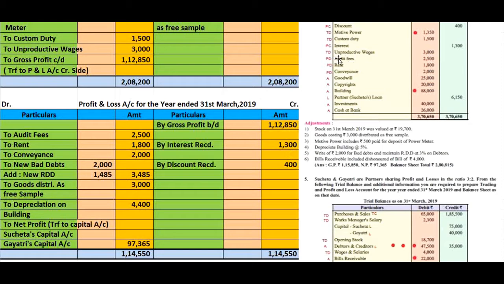Thereafter, unproductive wages rupees 3000. Here there are two items, productive wages and unproductive wages.